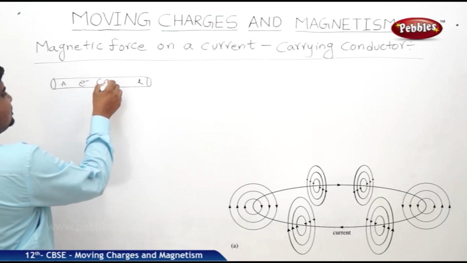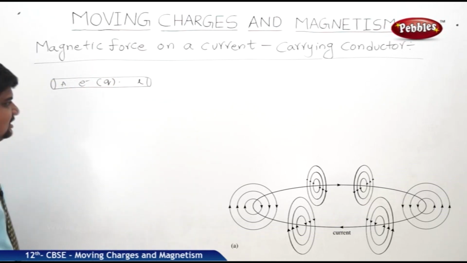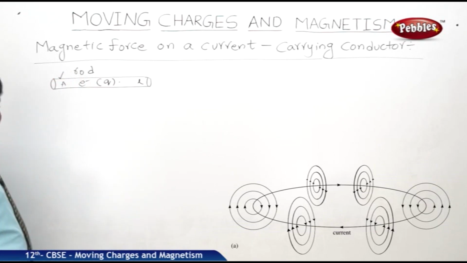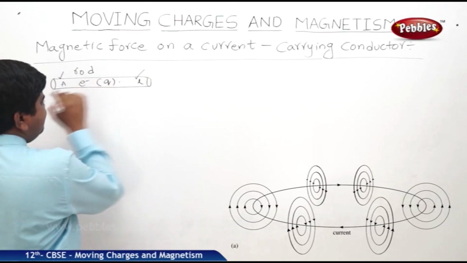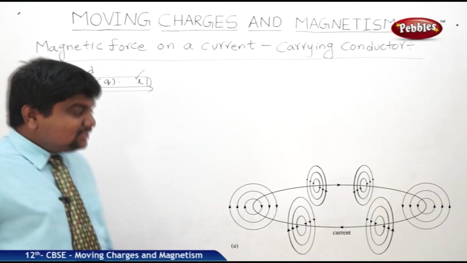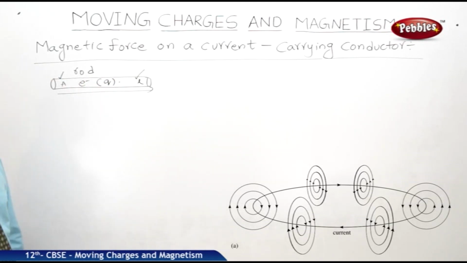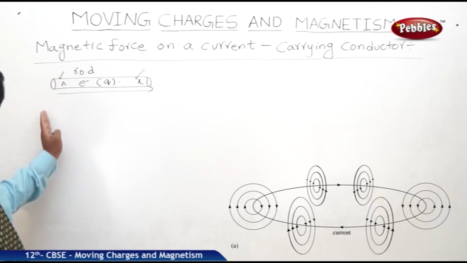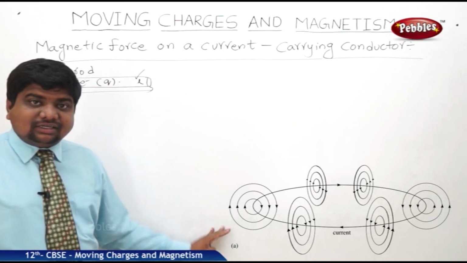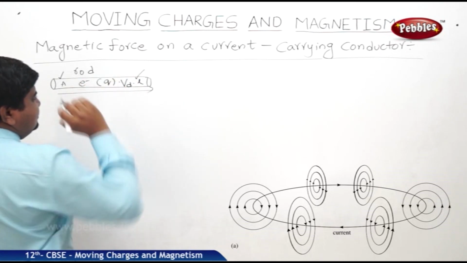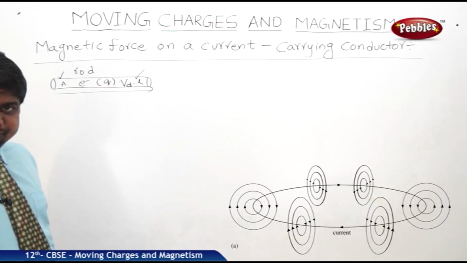Each electron's charge is Q. See the dimensions of the rod. This is the rod. A is the area of cross section of the rod. L is the whole length of the rod, which contains the free charge carriers, electrons. Q is the charge of each electron. Whenever you apply the field, the electrons will move from one end of the conductor to the other end with drift velocity. This is very, very important.